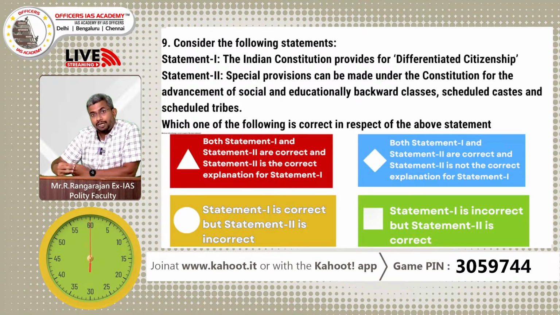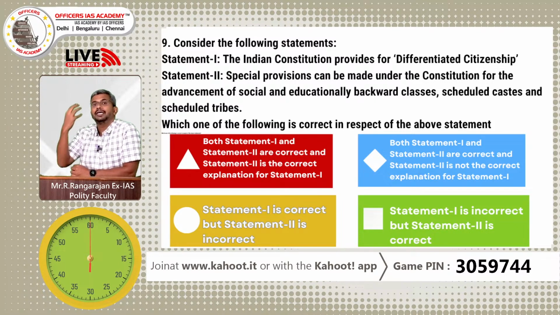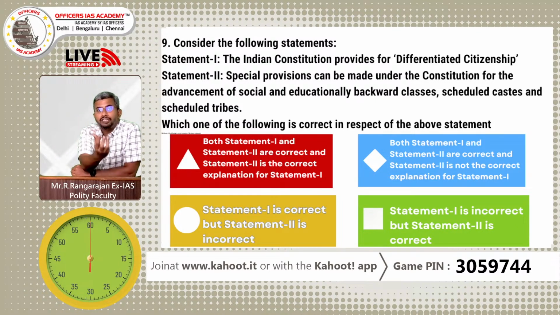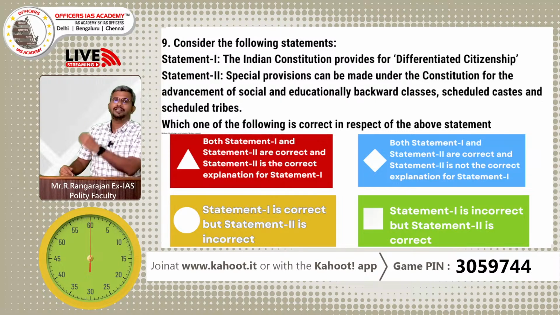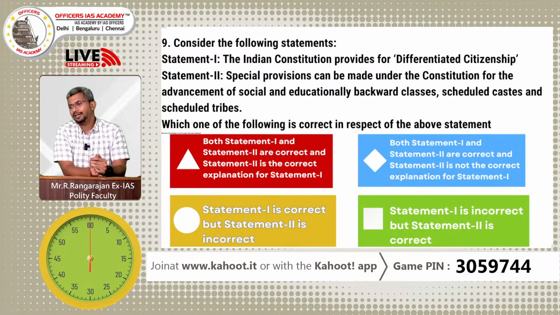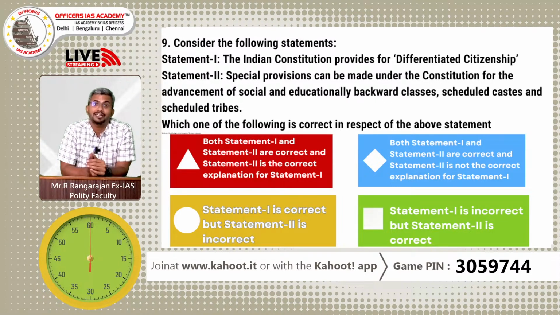So, the special provisions for the backward classes, scheduled caste and scheduled tribe is providing differentiated citizenship to a group which is in the form of an affirmative action. So the correct answer for this is both the statements are correct and the second statement is a correct explanation of the first statement. So this I knew will be a tricky question, but no problem.